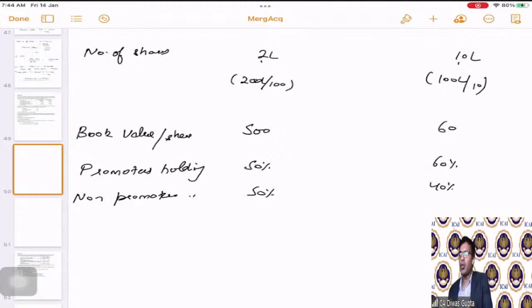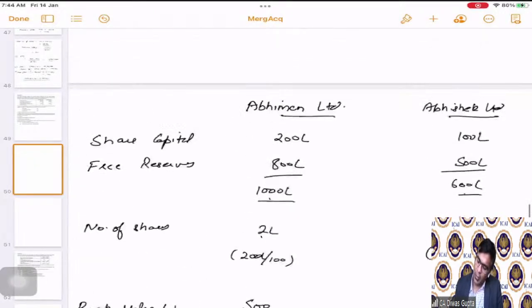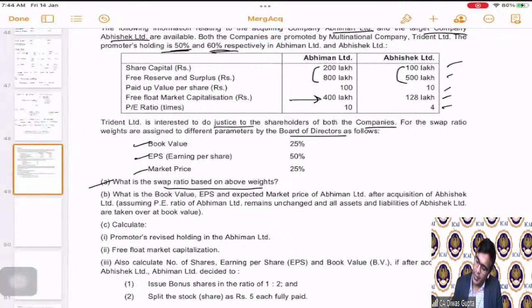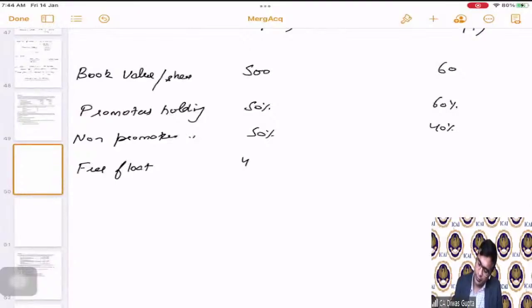If 60 is the promoters holding, then non-promoter holding will be 40%. Then free float market cap is how much? 400 and 128. Correct, student? So 400 and 128 is the free float market cap.